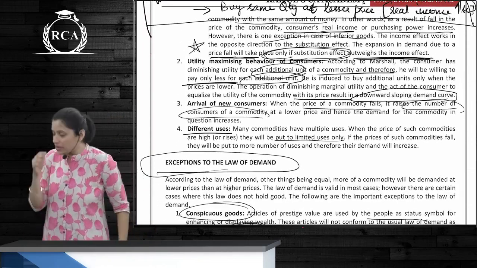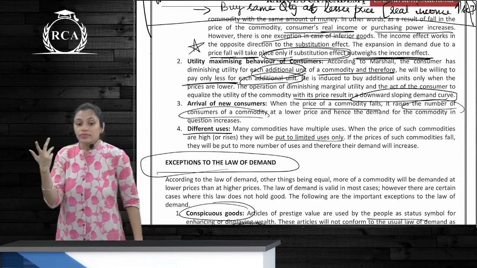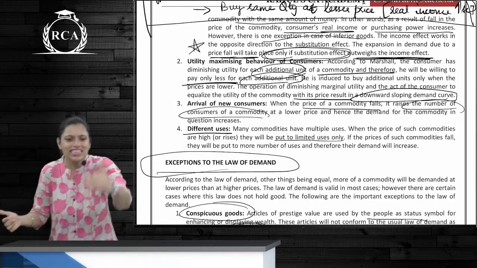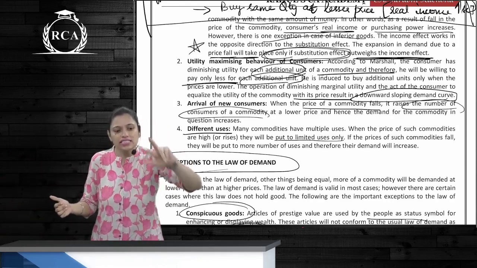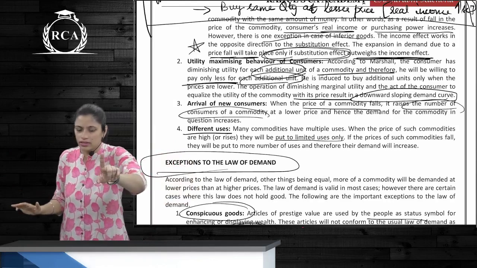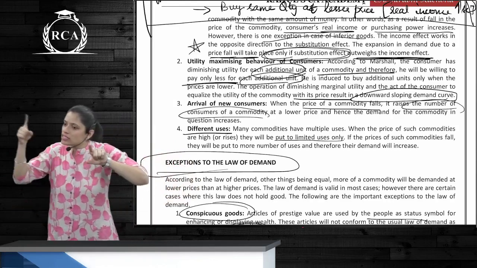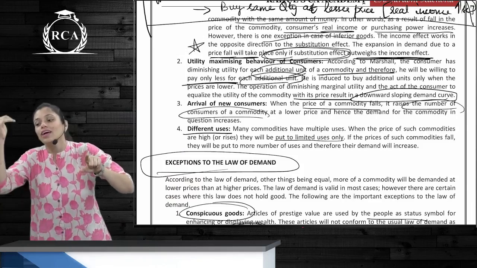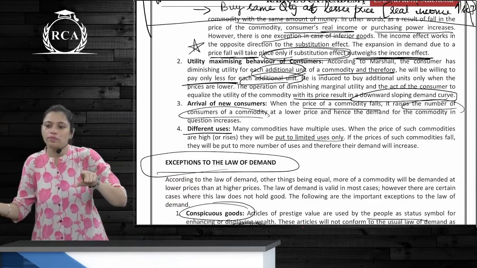Utility maximizing behavior of consumers. As more and more of a unit is consumed, less and less satisfaction is derived from that product. So after a certain point of time, you would only want to pay less and less price for that product.